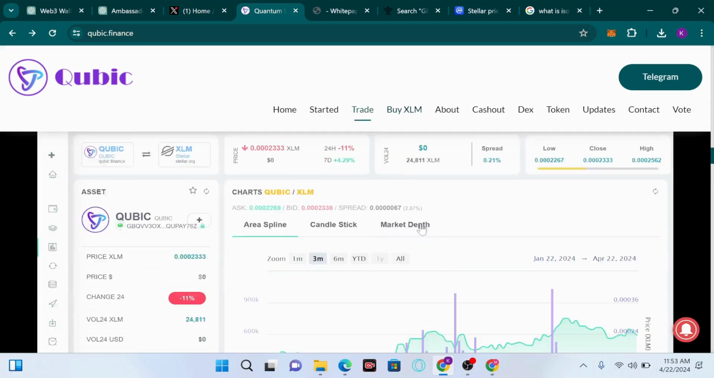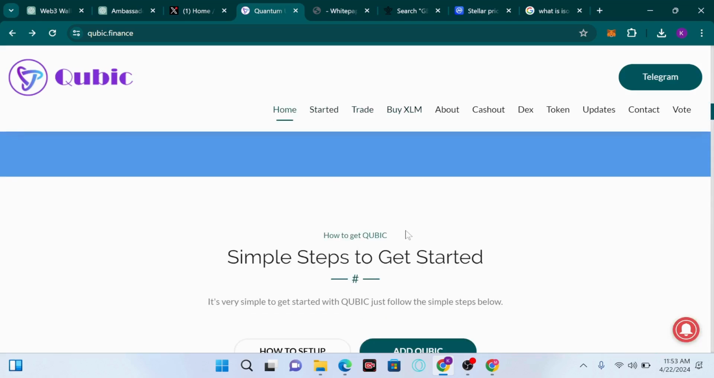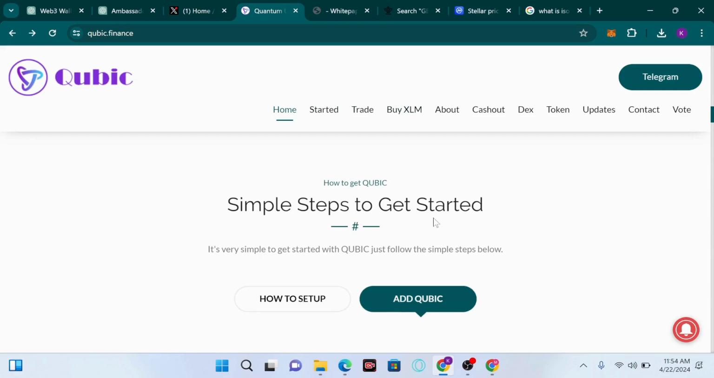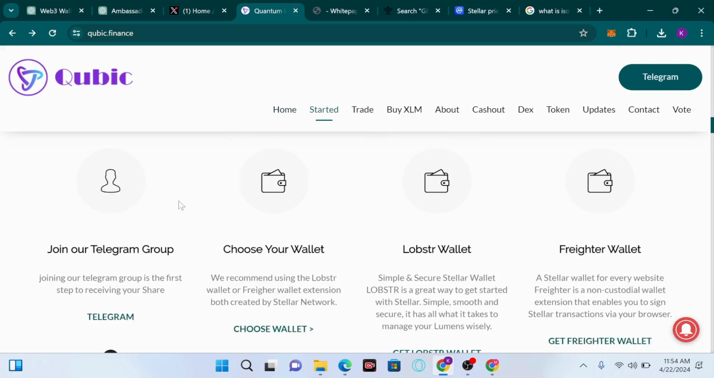So how to get started with QB? Let's check how to get started with QB. It's a simple process. Number one, you have to set up. To get started, you have to join our Telegram community to get more updates about QB development and receive certain updates about QB. And we also have choose a wallet. We recommend using a Lobster wallet or a Freighter wallet extension on this platform. Both of these wallets are supported by the Stellar network.